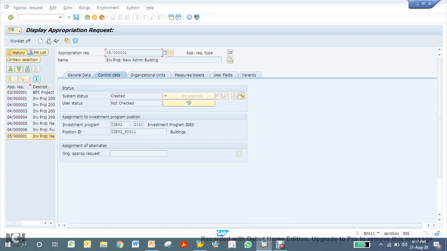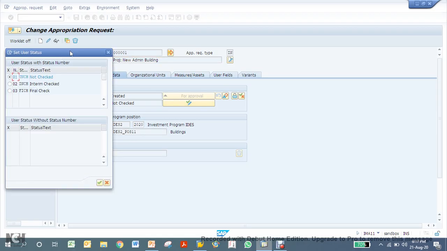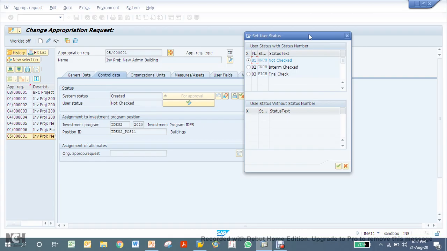So now click change. You see user status, it's not checked. So I have created 3 levels of user status. So you can assign this authorization to 3 different people, and then each one can have one of the statuses, and until they select final check, the system will not allow you to click on this for approval option.